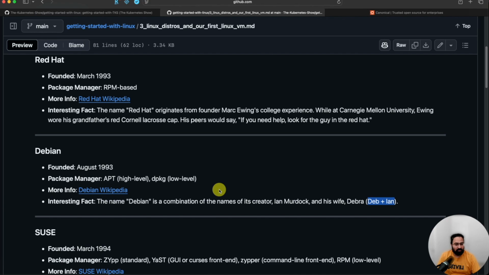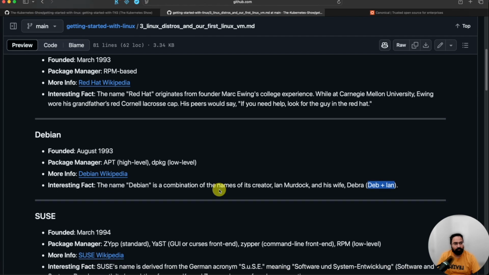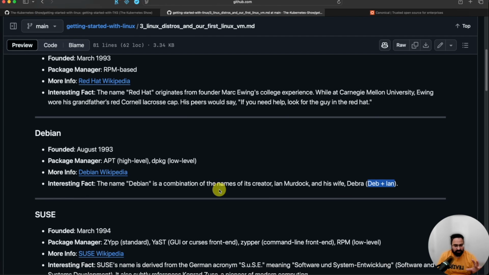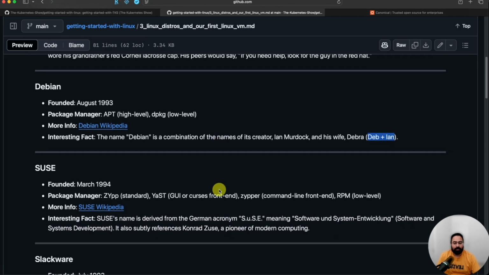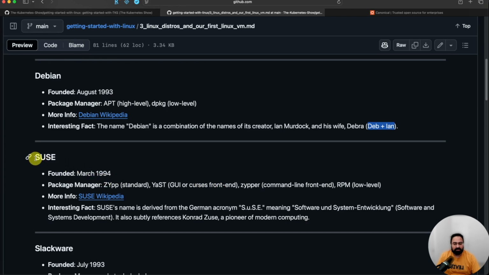Today, one of the most widely used operating systems is Debian. There are distributions that are derived from Debian, for example Ubuntu. We'll be using Ubuntu when we start building our VM, but Debian is the source of it. We have another operating system, SUSE.